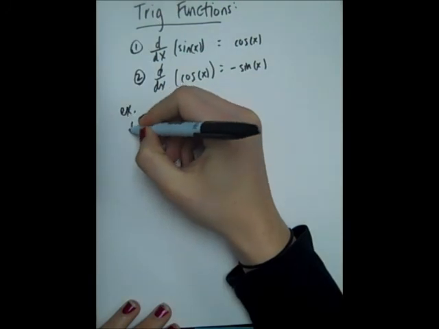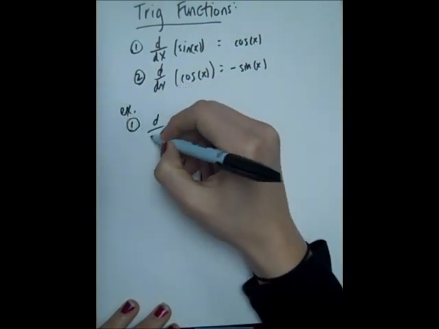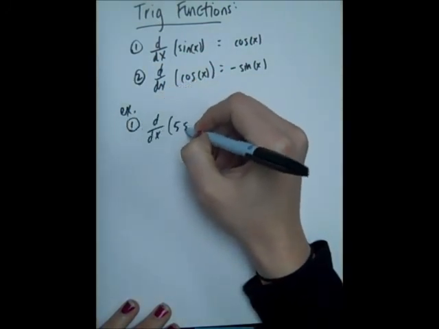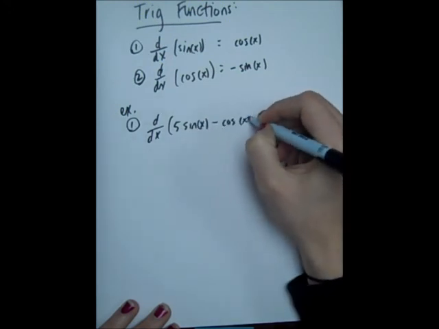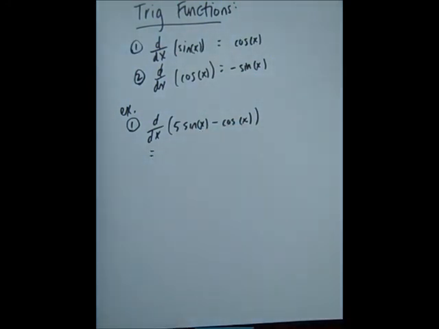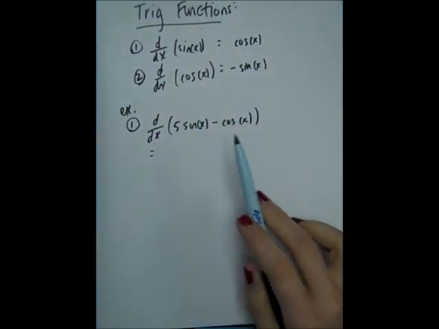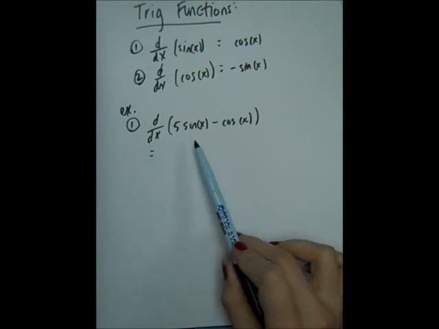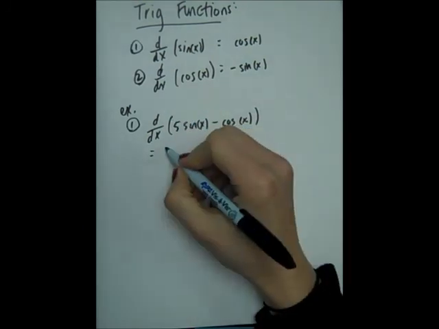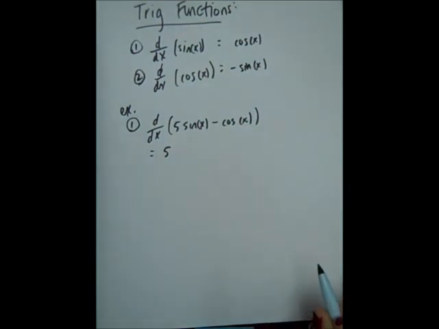So let's do some examples here. What's the derivative of 5 sine x minus cosine x? Well, this is a sum, or subtraction and sum, really the same thing here. So I'm going to first take the derivative of 5 sine x. I keep my 5 because that's a constant.